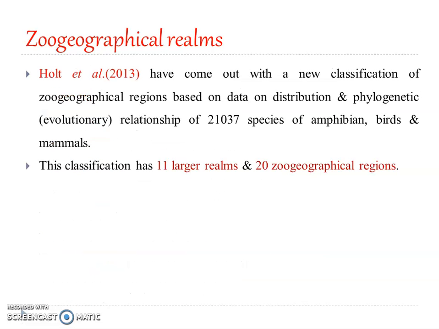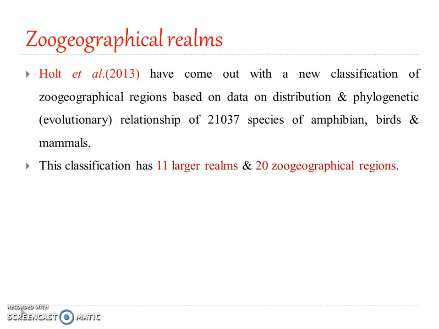In 2013. Okay, so we saw that the first attempt was done by Sclater in 1857. Then we saw Huxley's 1868 classification, and then the most widely accepted is the 1876 Alfred Russel Wallace's classification, and the most recent one is the 2013 Holt et al.